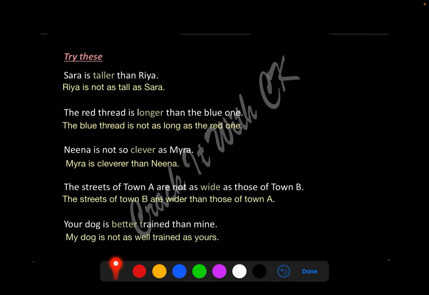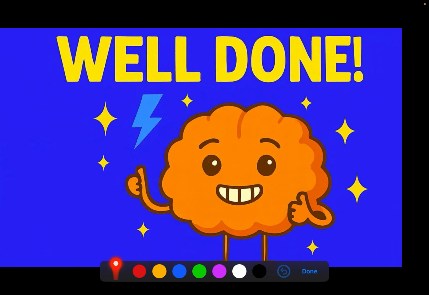Look at the last one. The last one was a little tricky. Your dog is better trained than mine. Better is the comparative form of good. It's good, better, best. So I have to make it positive. My dog is not as well trained as yours. It's either good or well. Good, better, best, well, better, best. Okay, that's all. If you've got all of this right, then really well done, guys.